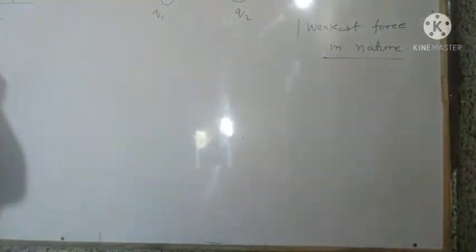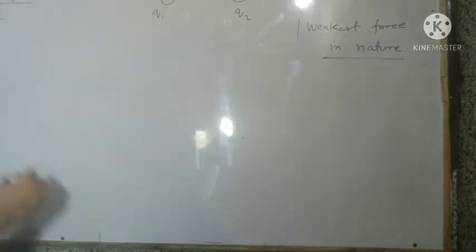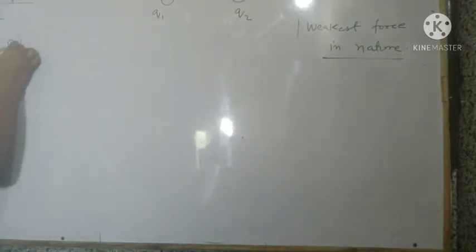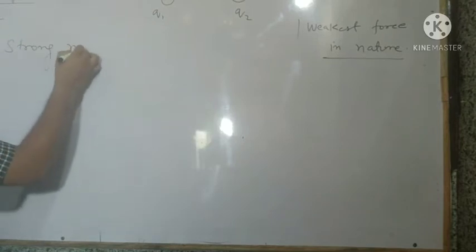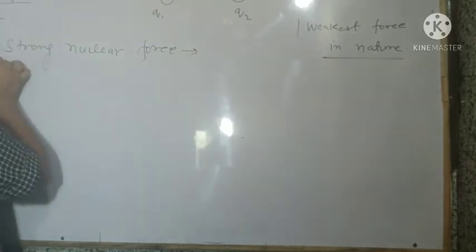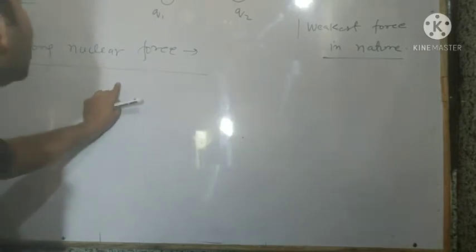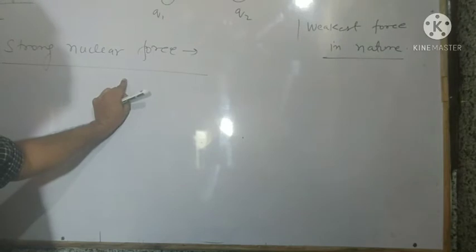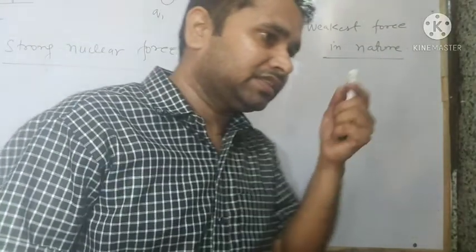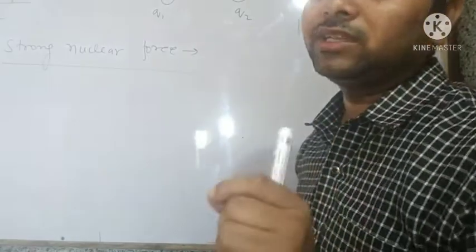Next is the last type of natural force. ठीक है, जिसमें बताया मैंने कि there are 4 different types of forces. So in which the last is strong nuclear force. See here, strong nuclear force. Students, this is the force by which, या कहते हो कि by virtue of which the atoms exist. Atoms exist means existence of atom depends on the existence of its nucleus.